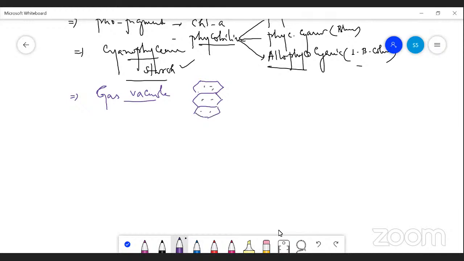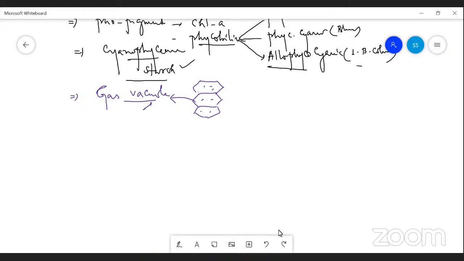Instead of a sap vacuole. There are 4 types of vacuole: gas vacuole, sap vacuole, contractile vacuoles, and food vacuoles. In the cyanobacteria, blue-green algae, the gas vacuole is present instead of the sap vacuole. Sap vacuole is present only in plants, but here the gas vacuole is present. Due to the presence of this gas vacuole, they easily float. They help in buoyancy of the organisms. So these are the structures of cyanobacteria, also called blue-green algae.